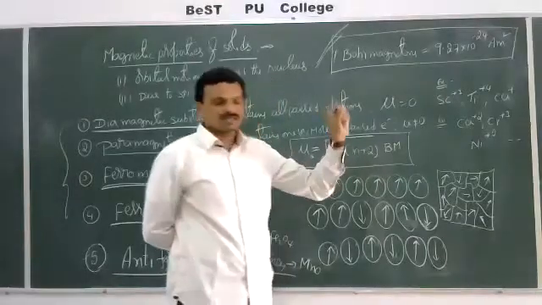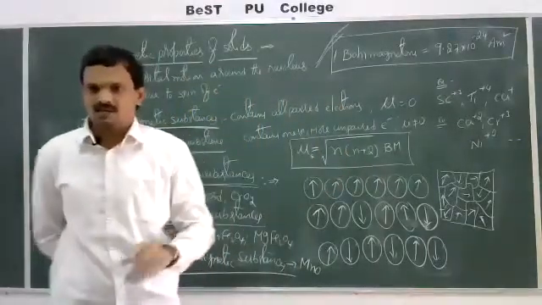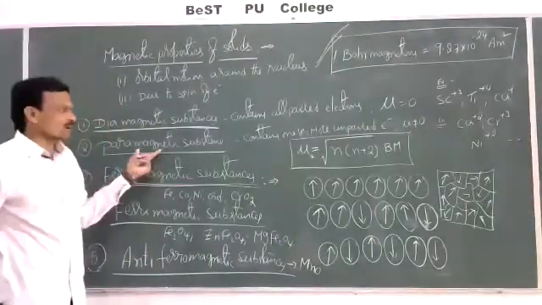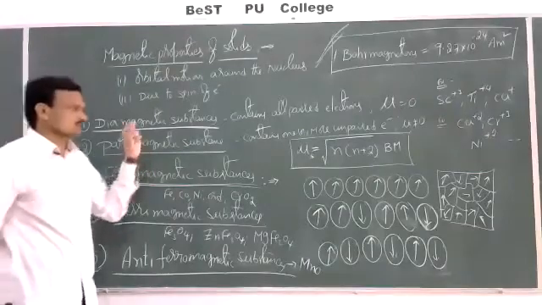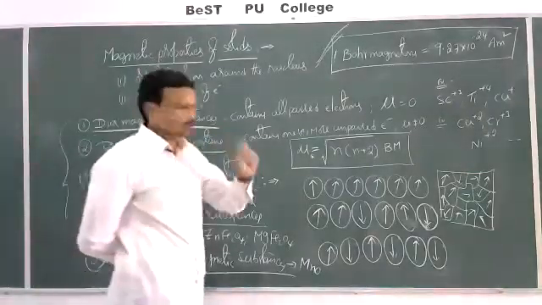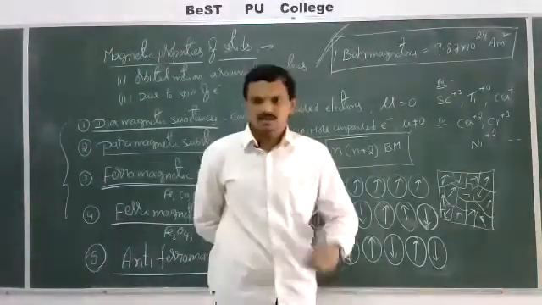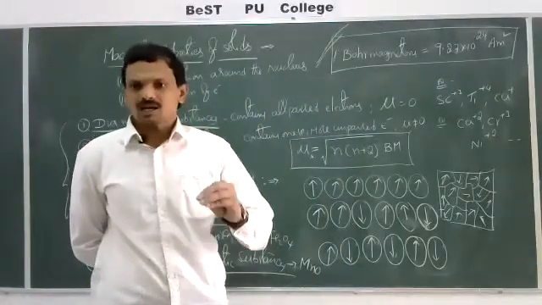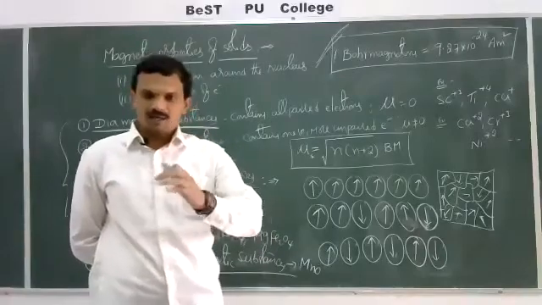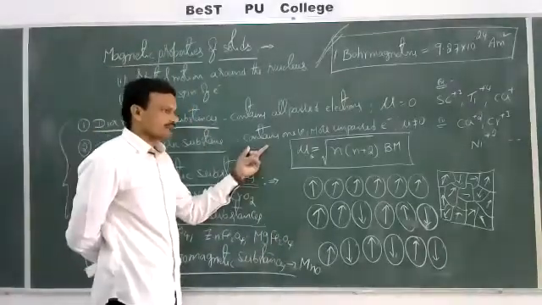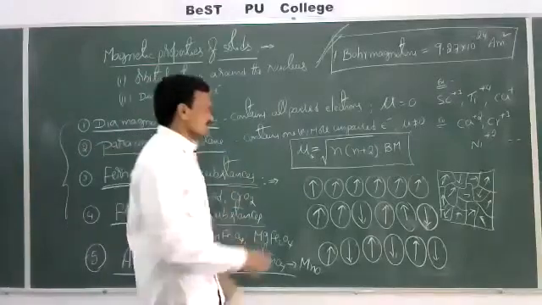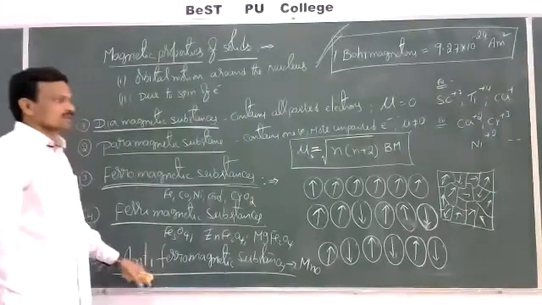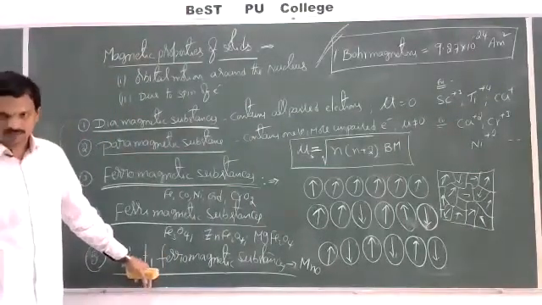Any species which does not contain unpaired electrons can act as a diamagnetic substance. Next, paramagnetic substances. Substances which contain one or more unpaired electrons can act as paramagnetic substances. These are attracted by a magnetic field, and their magnetic moment can be calculated by the formula mu is equal to square root of n(n+2) Bohr magnetons.